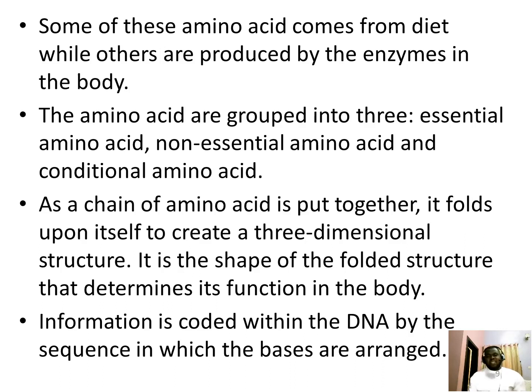When you talk about non-essential amino acids, they refer to those amino acids that are needed in the body in a small quantity for protein synthesis to take place. They include alanine, aspartic acid, glutamic acid, and serine. And lastly, we have the conditional amino acids. As the name implies, these are amino acids that are needed based on conditions. They include arginine, glutamine, proline, lysine, tyrosine, and cysteine.